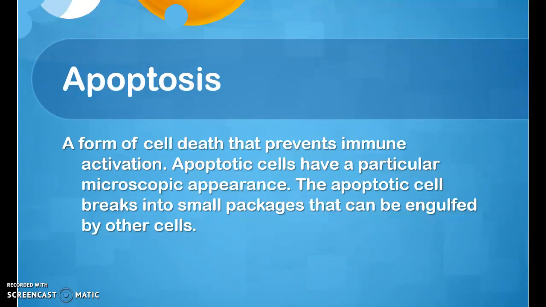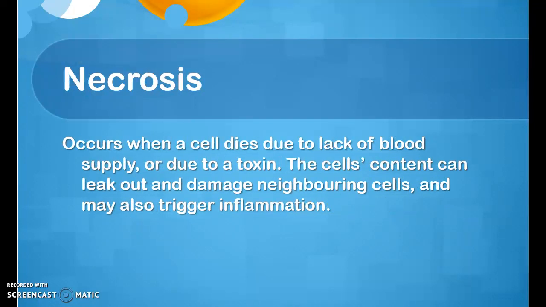Apoptosis is a form of cell death that prevents immune activation. Apoptotic cells have a particular microscopic appearance. The apoptotic cell breaks into small packages that can be engulfed by other cells. Necrosis occurs when a cell dies due to lack of blood supply or due to a toxin. The cell's content can leak out and damage neighboring cells and may also trigger inflammation.